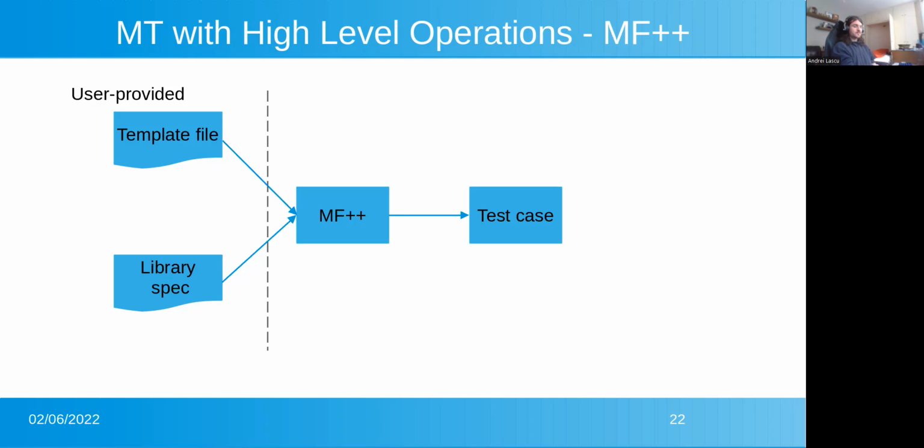Both of these provided ingredients are written in C++ source code. At the moment, this is a tool for C++ libraries. Then MF++ takes these and generates a random test by creating this whole sequence of metamorphic equivalent variants, also checking the user-provided checks over them and flagging any issues that might arise.